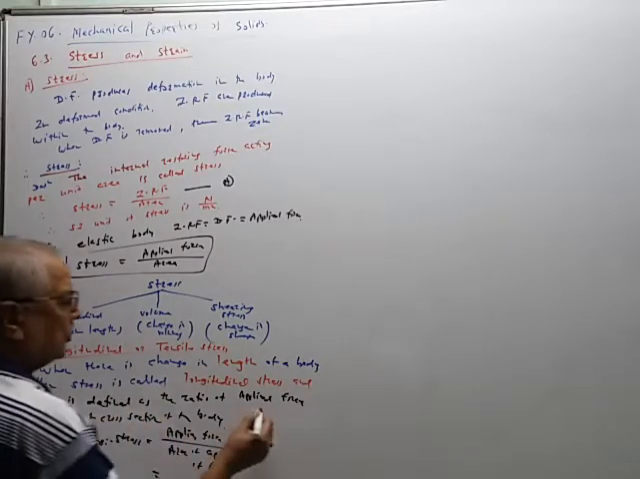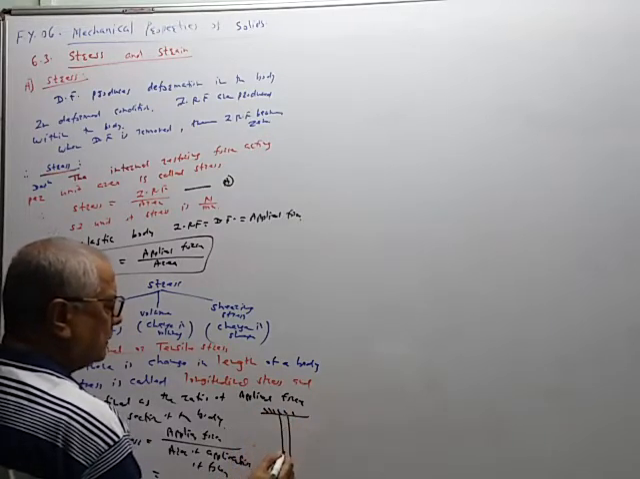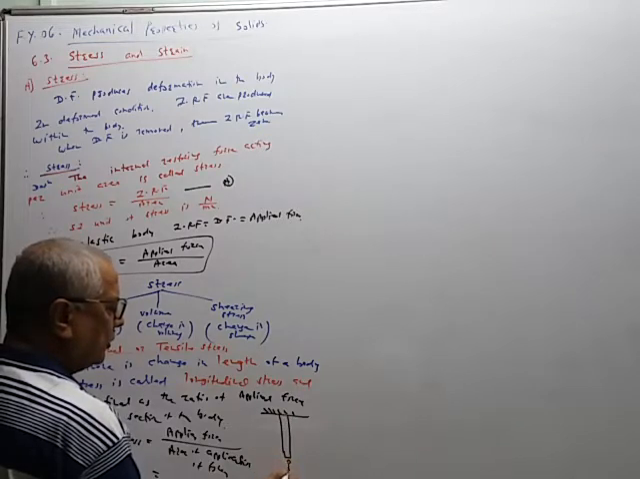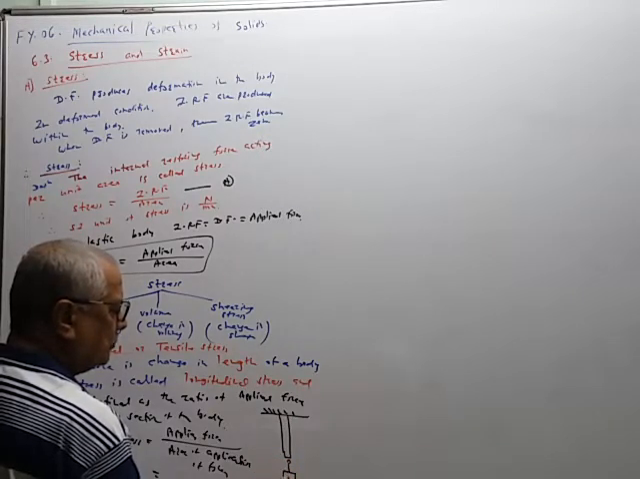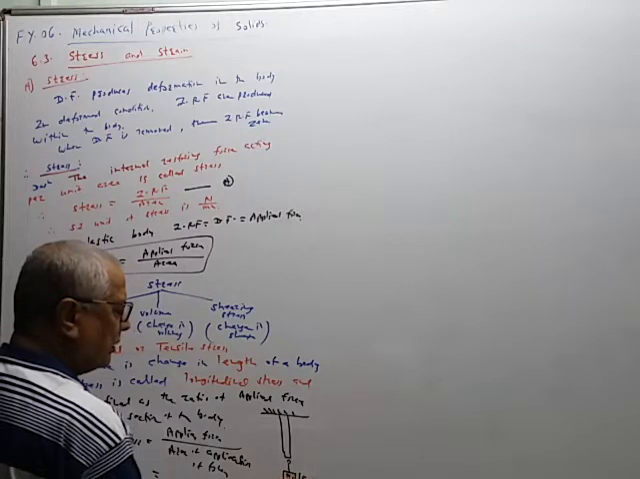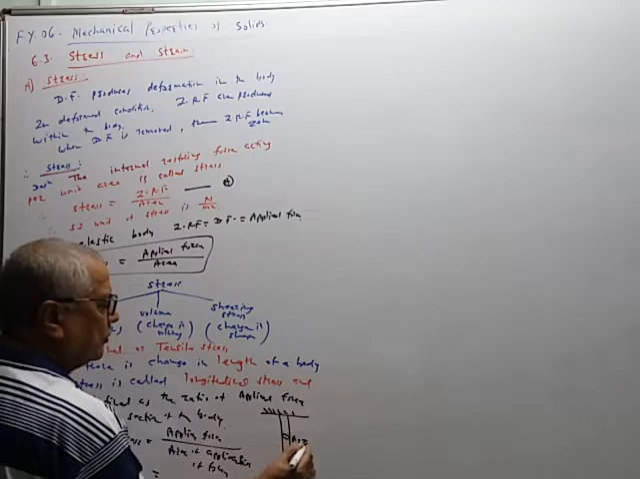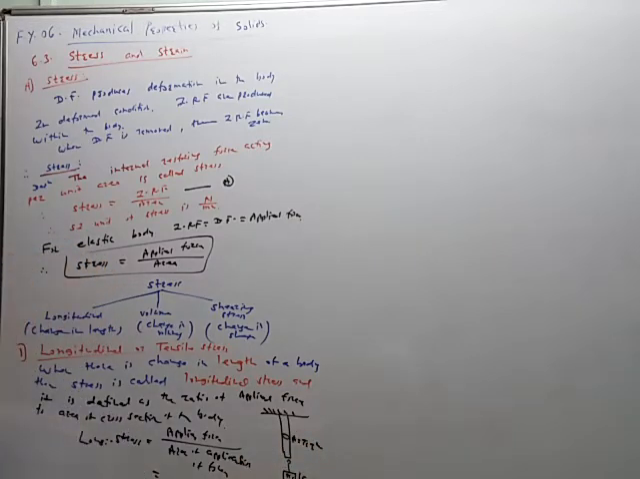Now if we consider the example of a wire, then this is the wire. Here a load is attached, M. Therefore, the force M into G is acting in the downward direction. This is the applied force, and this is the area of cross section, capital A. It is equal to pi r square, where r is the radius of cross section. So, by this equation, the longitudinal stress is given by applied force M into G upon area of cross section, or area on which the force is acting, given by this one. So this is equation 1.